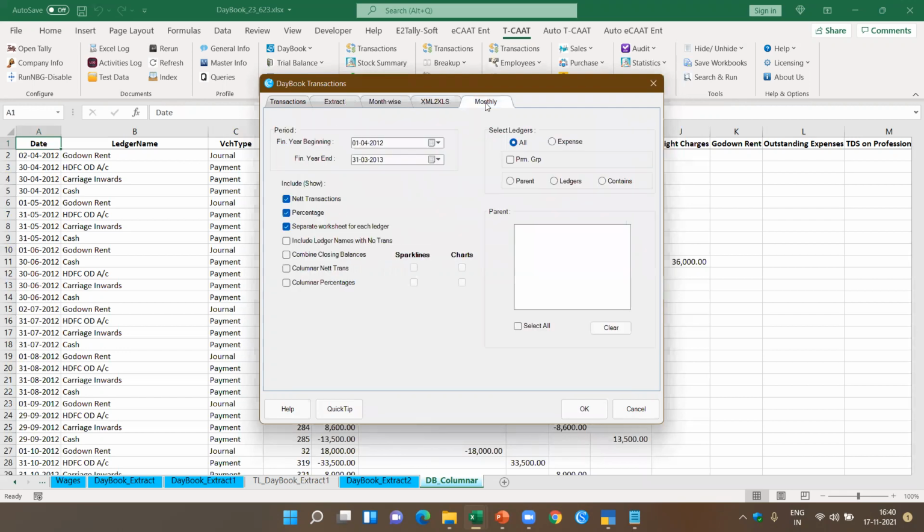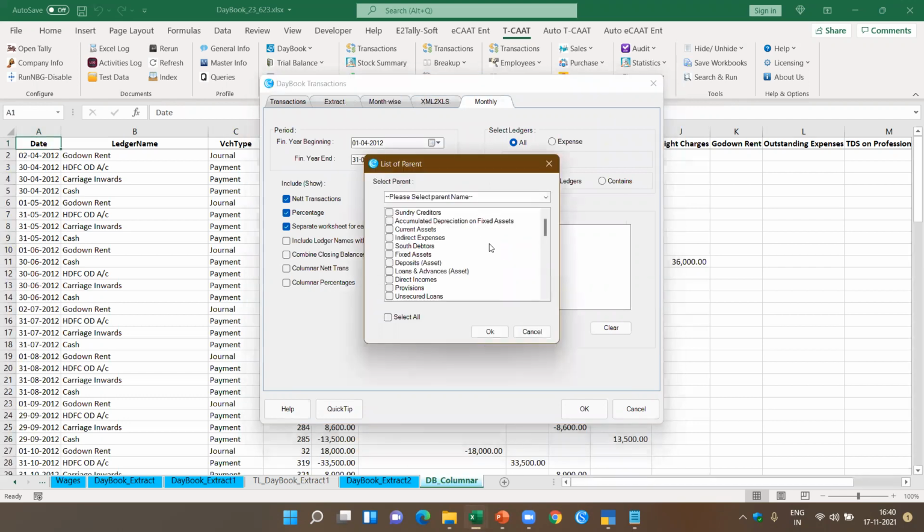Now let's come to the month-wise. Now this is another interesting feature we added. This is a very powerful feature. Let's say I pick up the parent. I'm just going to give direct expenses because there's a minimal number of expenses and they'll come fast.